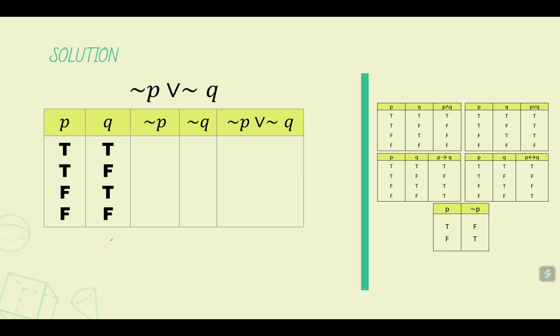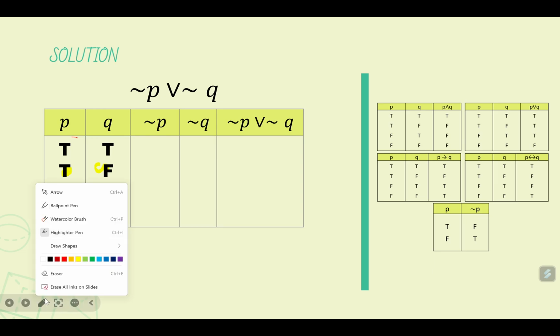Okay, how are we going to proceed? So the statement P has two possible values, true or false, and then Q has two possible truth values again, true or false. We construct their combinations. So the first combination here is true, true. Another combination is true, false, then false, true, and false, false.